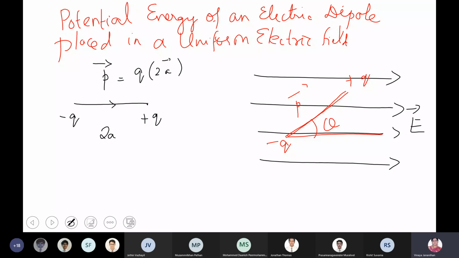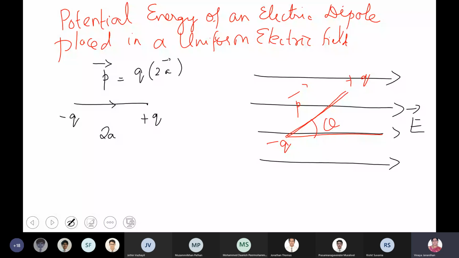Then will this body move? Neither up nor down. Translatory motion is not there, but it can rotate about a fixed point.